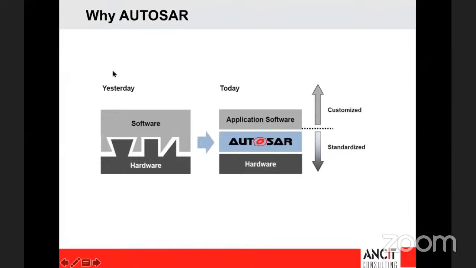Before we go into the quick introduction about AUTOSAR, for all the newcomers, I recommend you go to our previous webinars to understand what AUTOSAR is. We have done a lot of webinars on AUTOSAR architecture and various other topics. On a quick note, when you develop application software in a legacy standard, the whole application software was completely dependent on the microcontroller and the ECU, the hardware unit. That was the major disadvantage of the electronic control units that were developed in legacy methodology.